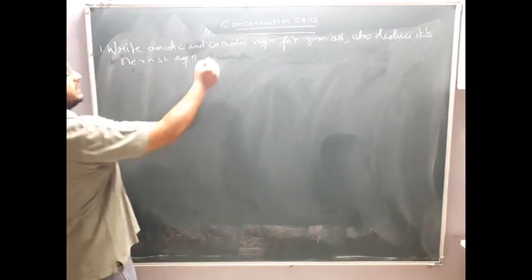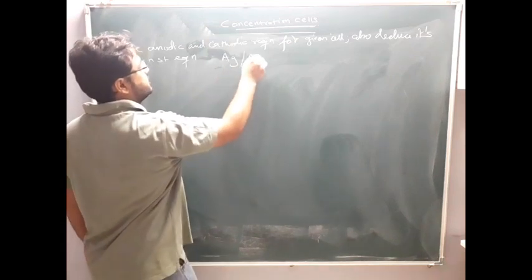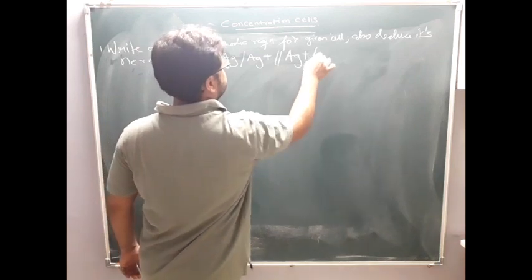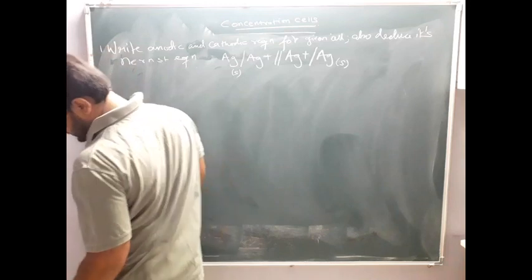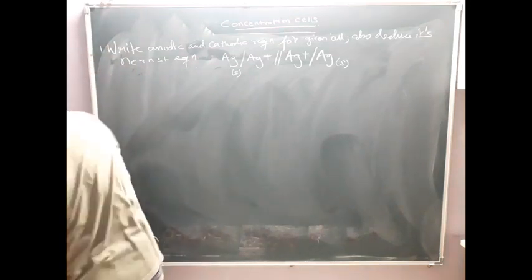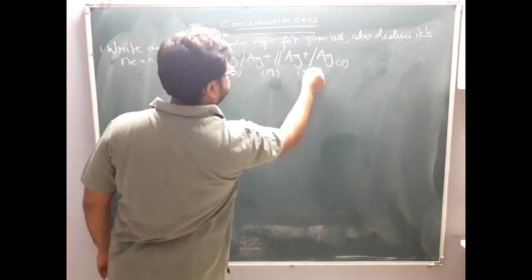So the question, the cell is Ag slash Ag plus, salt bridge, Ag plus slash Ag. This is solid, this is solid, and the concentrations given here are capital M and small m.